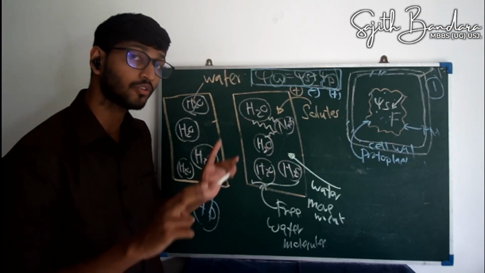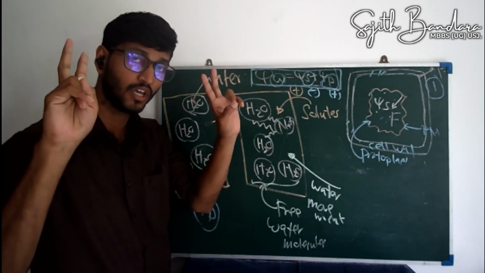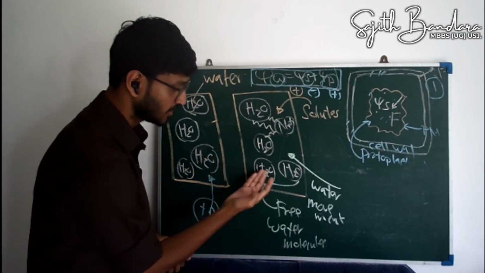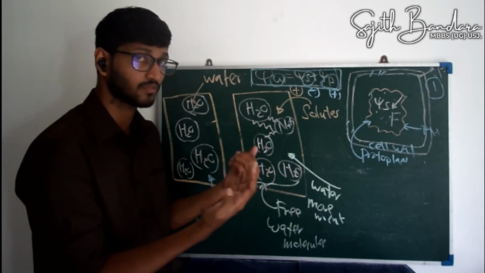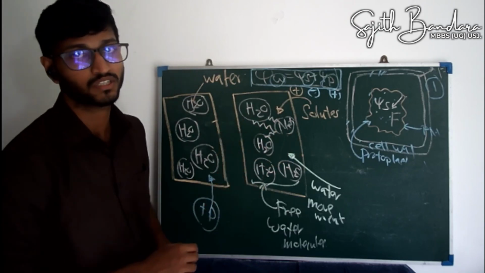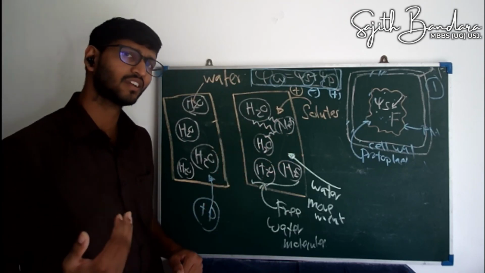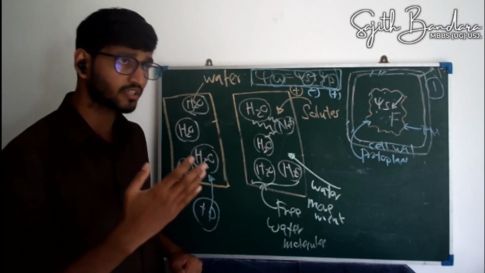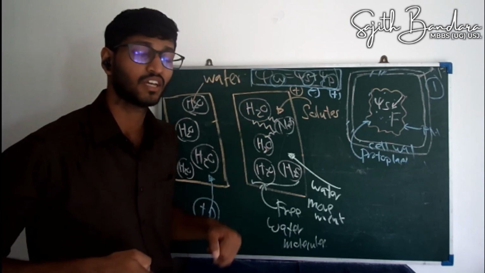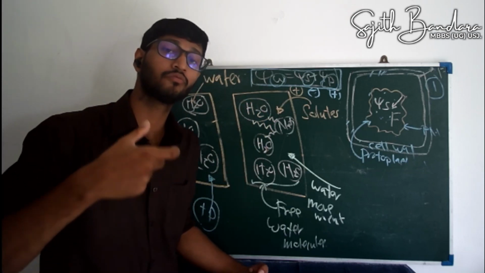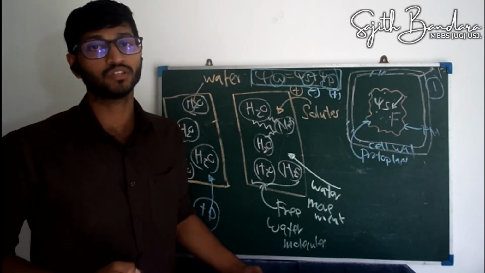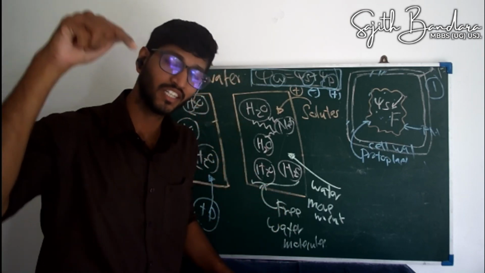So what happens to the amount of free water molecules? The amount of free water molecules in this compartment will be reduced, because now you have only two free water molecules, that means water molecules without any interactions. These two water molecules have interacted with the sodium. So as soon as you add solute to a water compartment, the amount of free water molecules decreases. That means the ability of water to do work is also decreased, so water potential is also decreased.